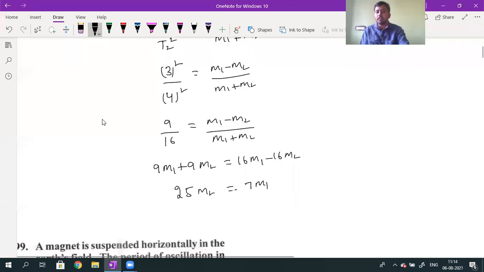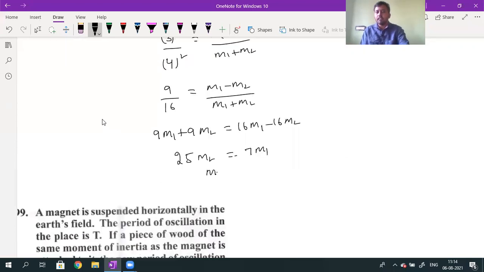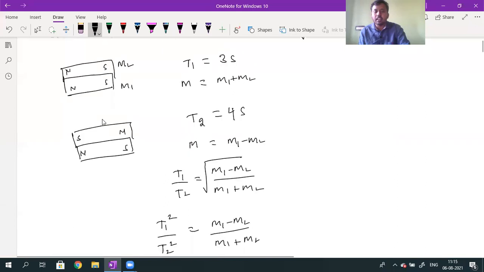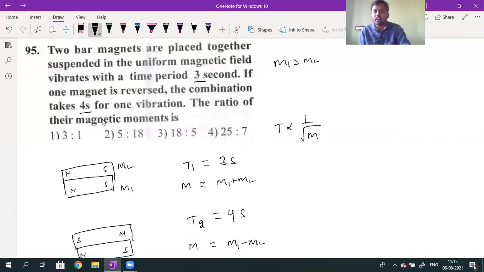What is the ratio of M1 by M2? The ratio of M1 by M2 is 25 by 7. Okay now students, 25 by 7. Sir, by mistake I have written M1 greater than M2 here, but you took the M2 value greater than M1. Will the answer be the same or different?